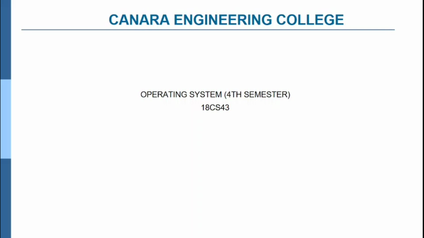So coming to the operating system, what is actually an operating system? An operating system is a basic tool or basic software which is required before you operate the computer. Without an operating system, you cannot even switch on the computer. So the operating system is a main program which manages all the hardware of the computer as well as application programs in the system to perform the computing.